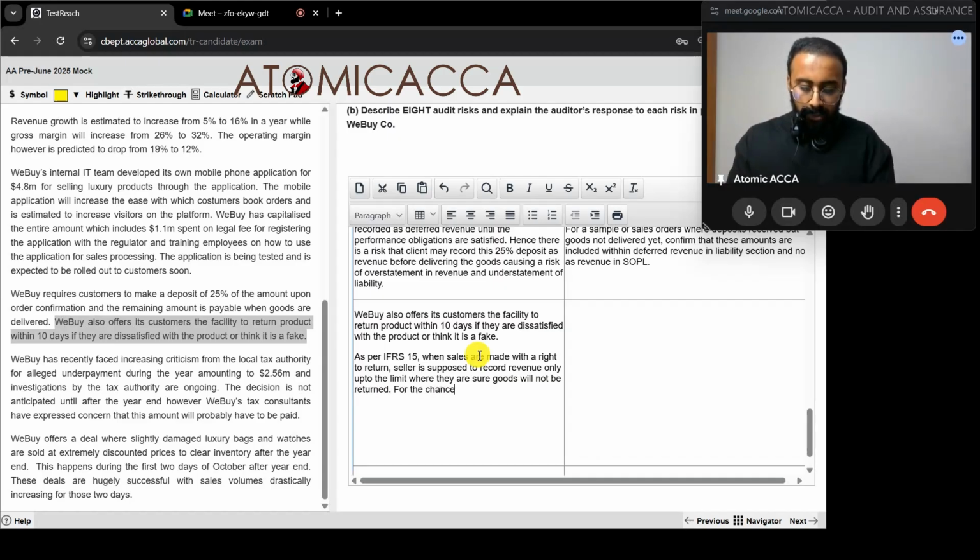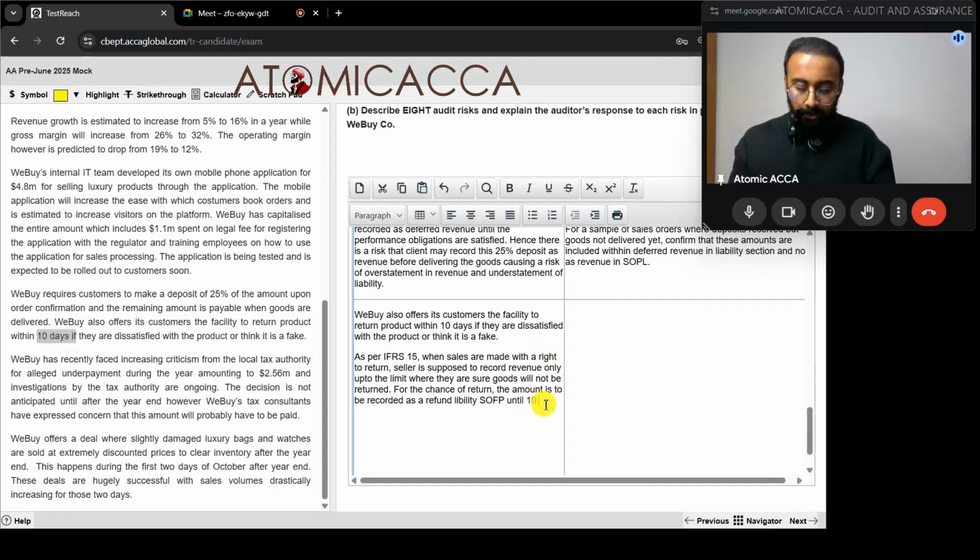For the chance of return, the amount is to be recorded as a refund liability in SOFP until 10 days after sale, because 10 days is the time period.